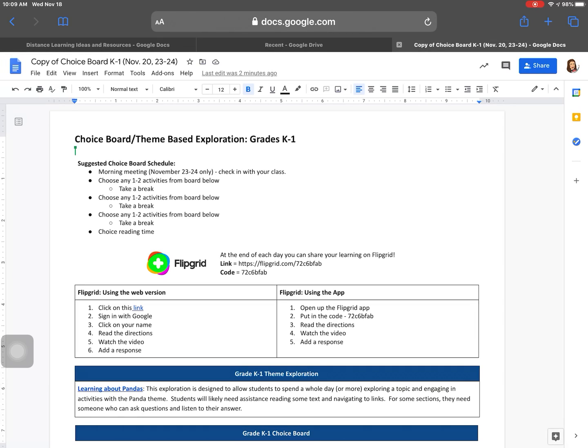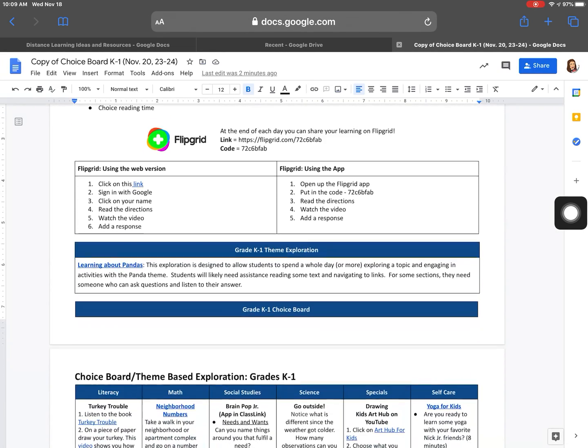So up top, it gives you just a suggested schedule. We just want to make sure that you're taking breaks during the day, that you're not on your iPad looking at the screen the whole time. And again, this is all a choice, so you get to choose. And we hope you have fun with it.